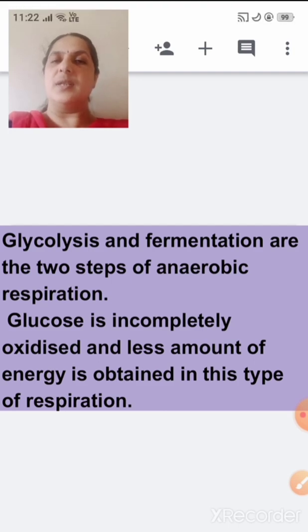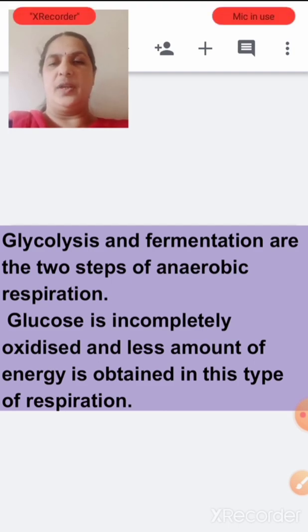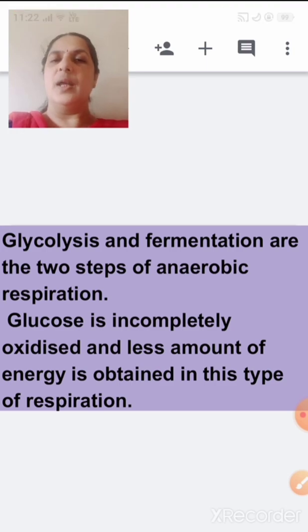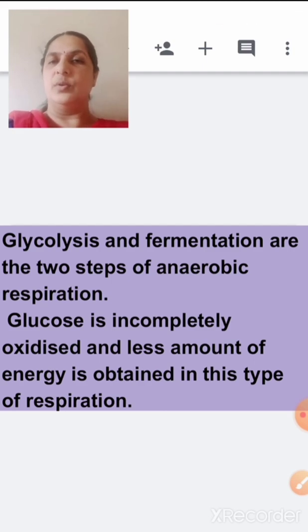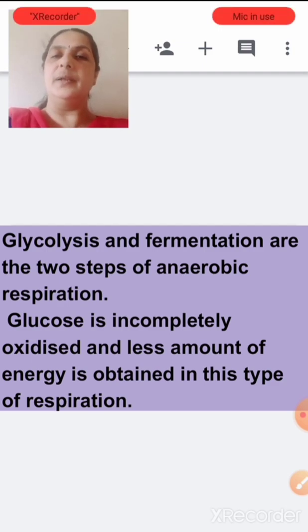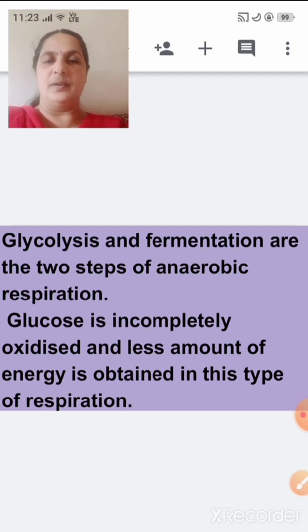In this, glucose is incompletely oxidized, and compared to aerobic respiration, a smaller amount of energy is obtained. In aerobic respiration, you get more energy, and glucose is completely oxidized step by step.